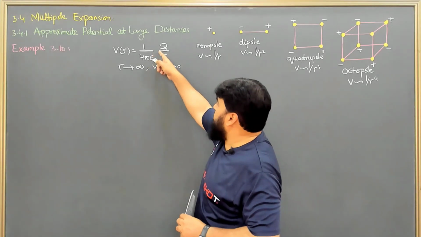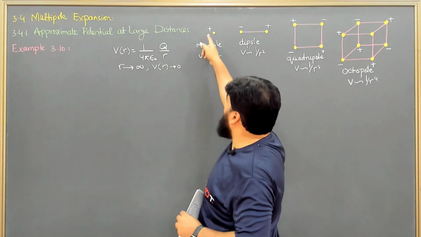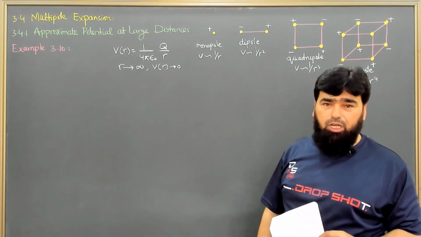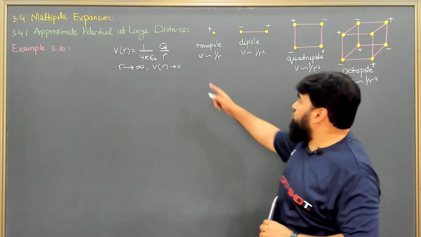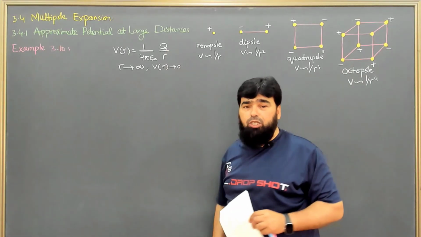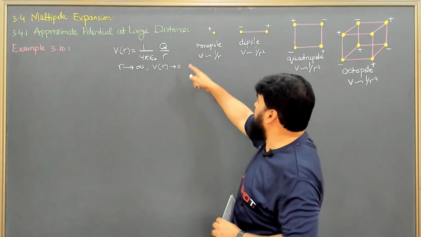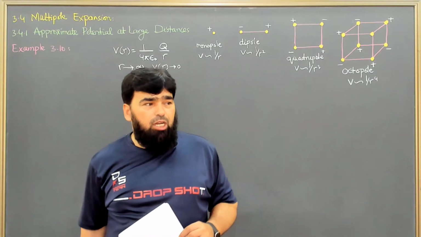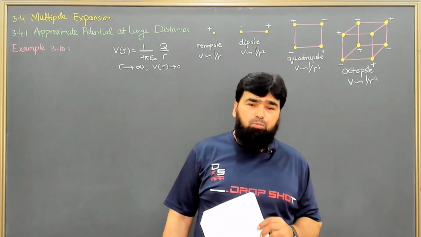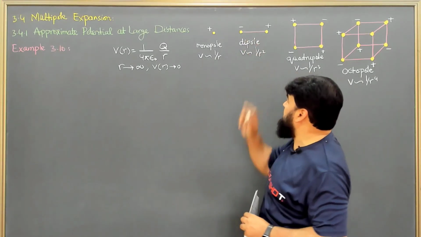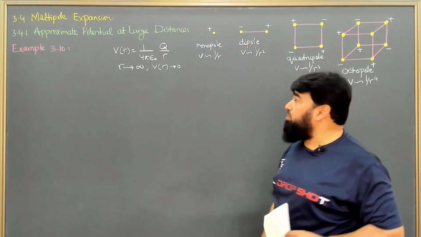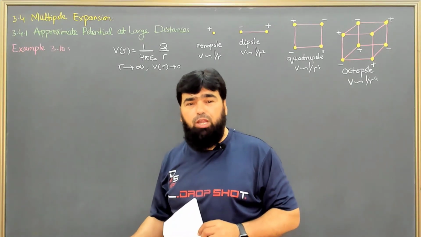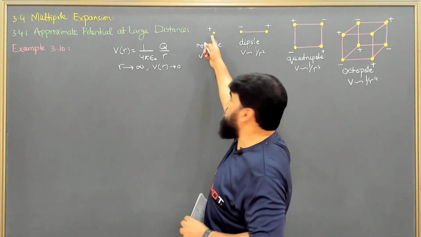This thing we derived for basically a monopole charge distribution, like a single point charge, and the potential comes out to be Q over R, meaning it will go as 1 over R. What if we consider the charge distribution to be in the form of a dipole, like one plus and one minus? Then we will come to know after this expansion, which we call the multipole expansion, because here it's a monopole, a single pole.